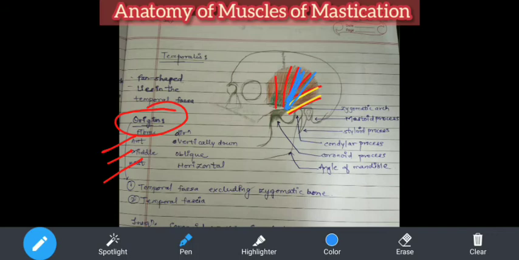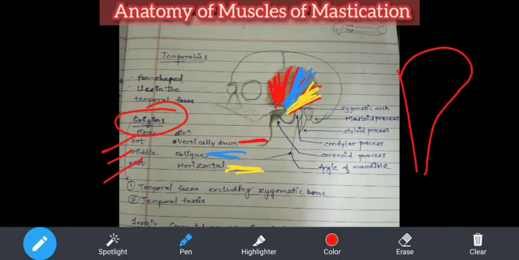So I am showing the blue fibers, saying that they are the middle ones, and I am showing the yellow color for the posterior ones, and the red color for the anterior ones. Now if you see, this is a fan shape muscle. Can you see this fan shape muscle?